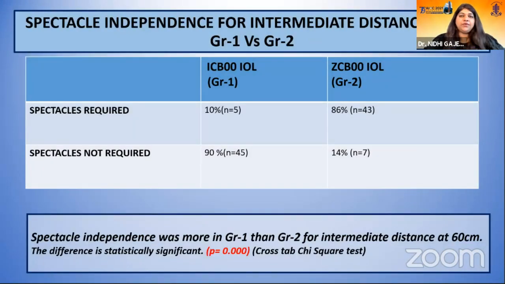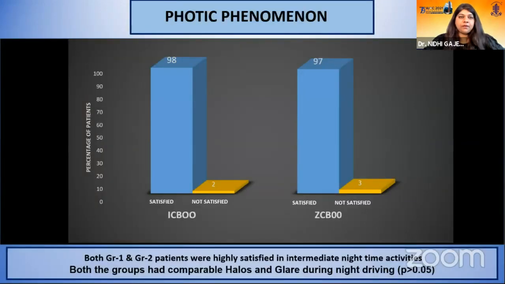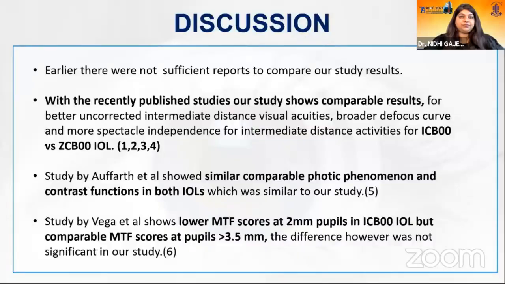The spectacle independence for intermediate distance was better for group 1, and the difference was statistically significant. Again, an intermediate activity score was done for computer work, walking downstairs, reading labels, and night driving, and it was found that group 1 performed significantly better. Looking at the dysphotopsia profile, both group 1 and group 2 patients were highly satisfied in the intermediate nighttime activities, and both groups had comparable halos and glare during night drive.